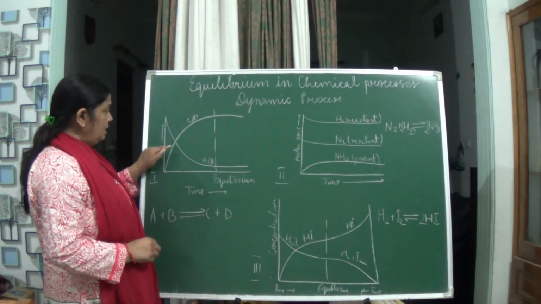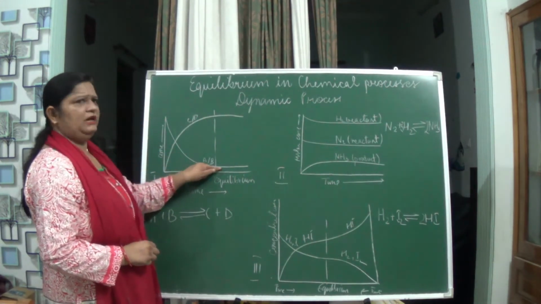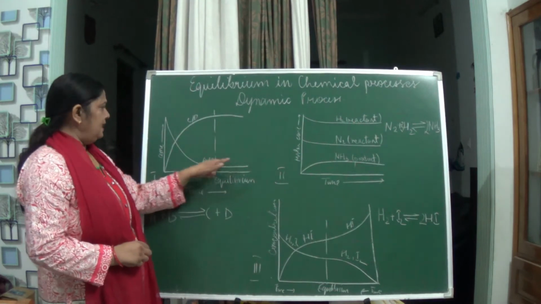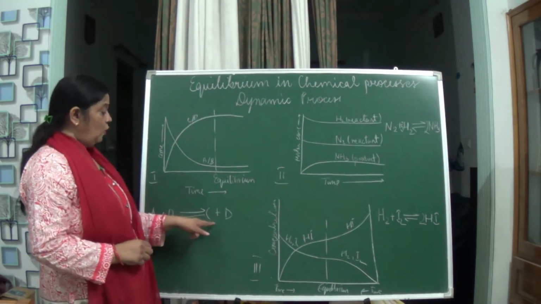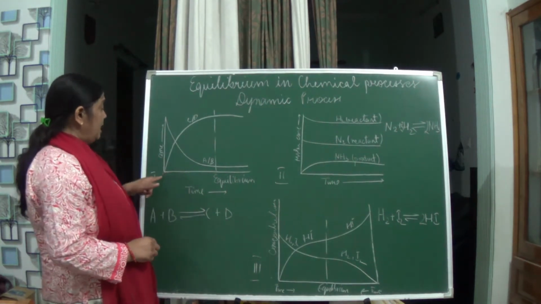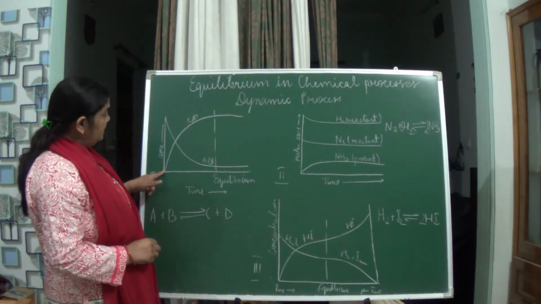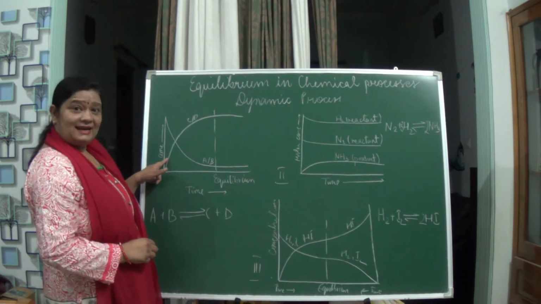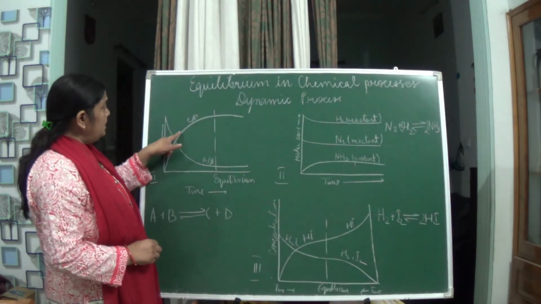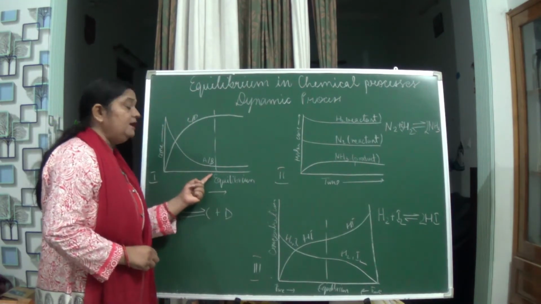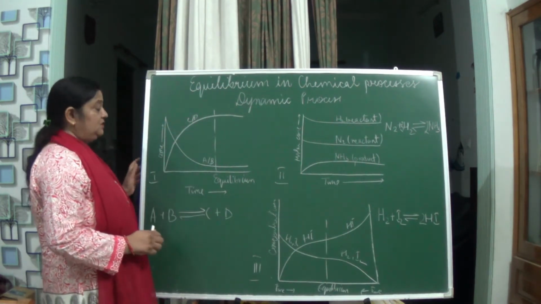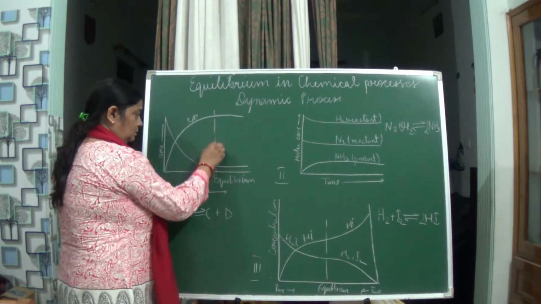Then it goes on decreasing and then it becomes constant. A and B are reacting to form the products. Initially the product is very less, but it goes on increasing and at a certain time it attains a constant position.